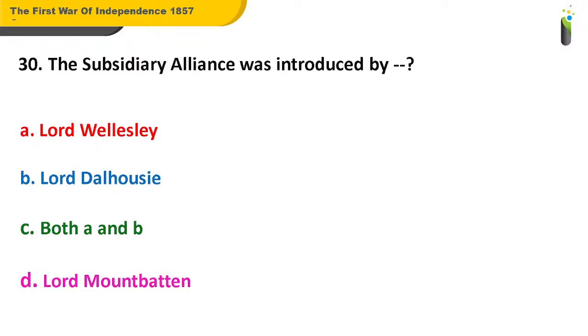What should be the answer for this question? Well, the answer for this question is A. Lord Wellesley. He was the person who introduced the Subsidiary Alliance.